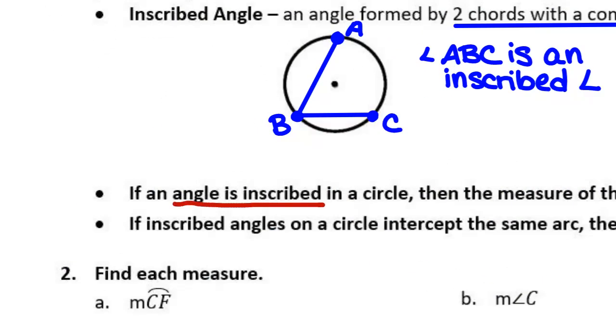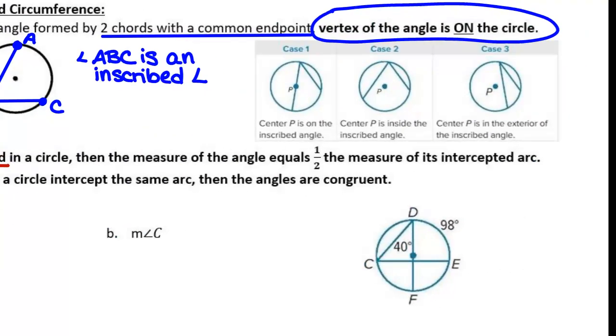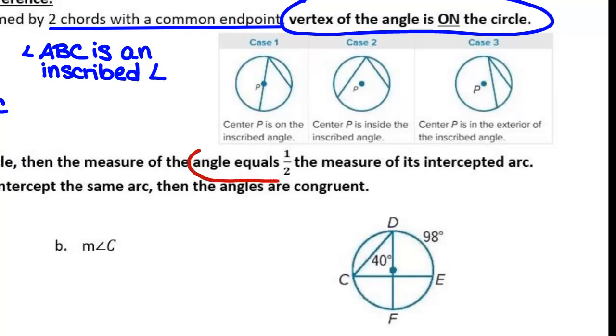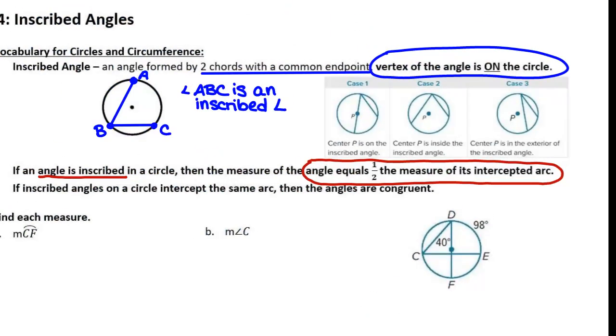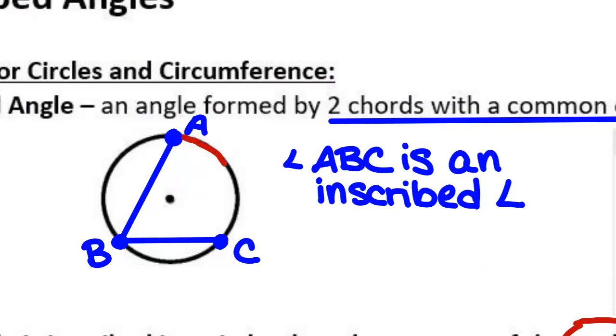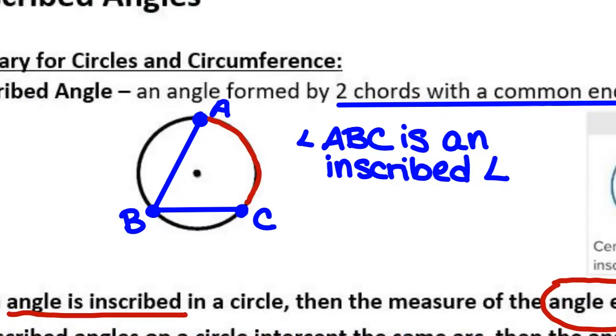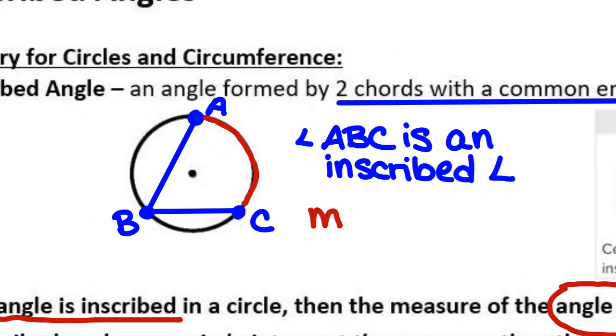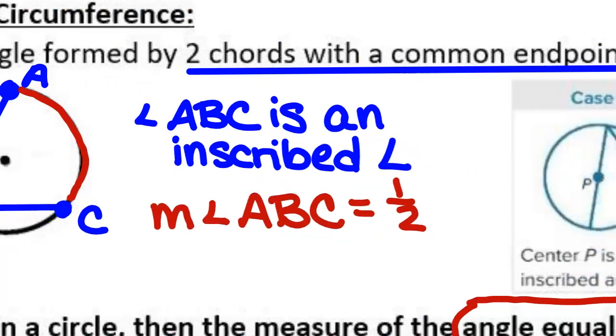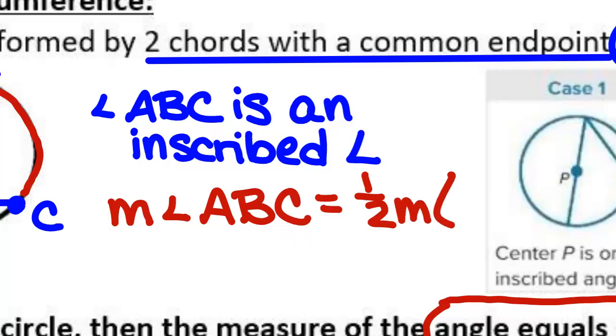So if I have an inscribed angle in a circle, then the angle is half of the arc. So if I was going to write that down in equation form, I would say that the measure of angle ABC is equal to half the measure of arc AC.